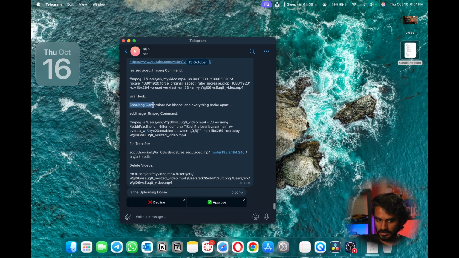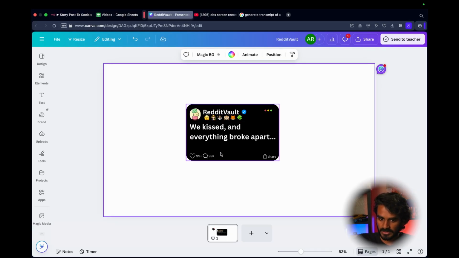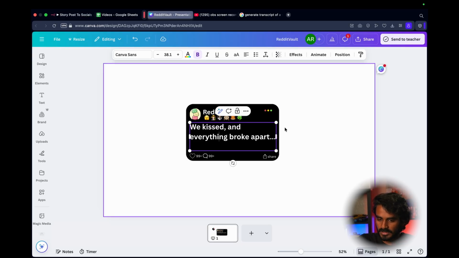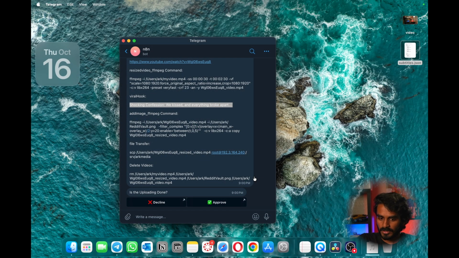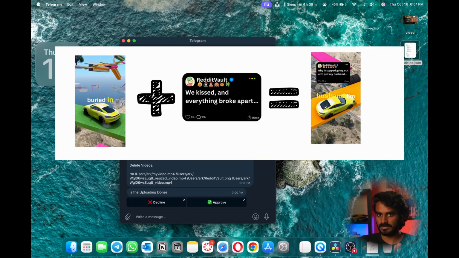After that, it also sends us the viral hook. We just need to copy the viral hook, go to the Canva that we created, and paste it here. After pasting, we just need to download it. After downloading it, we need to run the second ffmpeg command. What this does is, the video that we created already has the perfect ratio for uploading to Instagram, and it will combine that with the image that we created. It will add that image to the first 1 to 5 seconds of that video, until the hook ends. So it will be just like the viral videos that we see on Reddit.